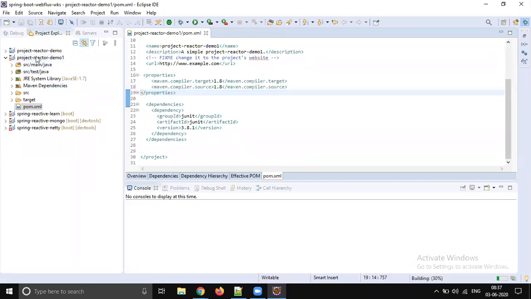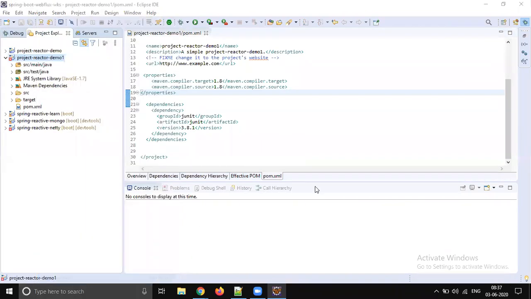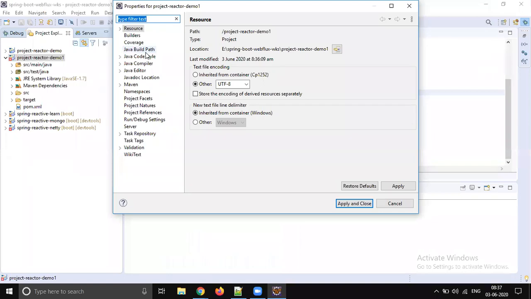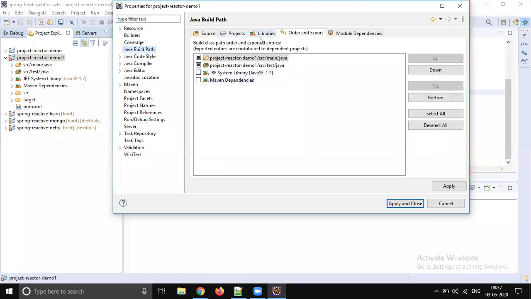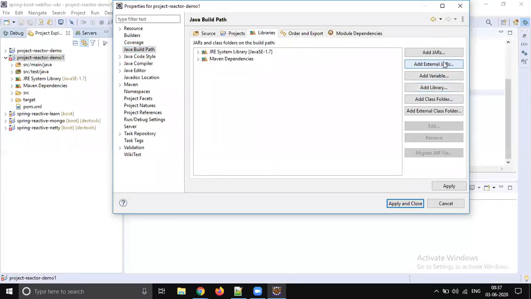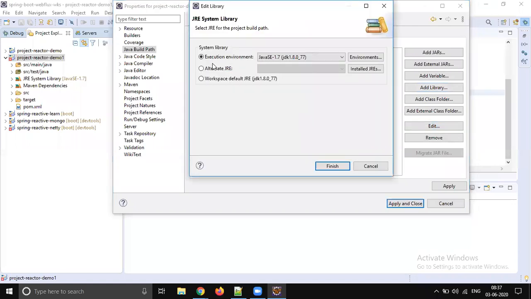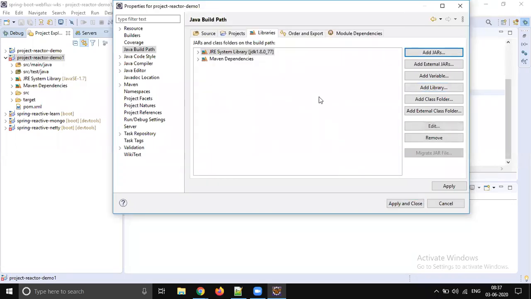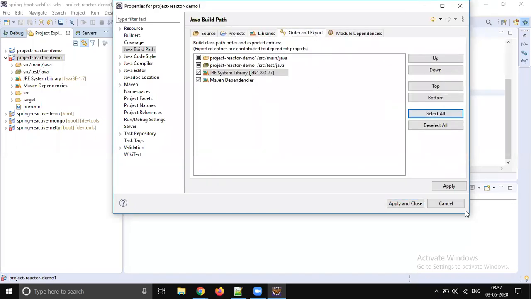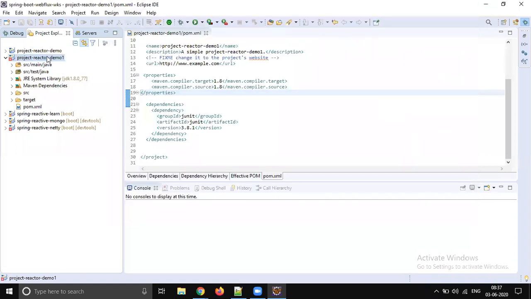So the source has to be updated automatically to 1.8. We'll check whether it's going to work or not. If it is working, fine. Otherwise, we will add that library. It's not external, we need to change this JDK. So let's select workspace specific, select all, apply and close.